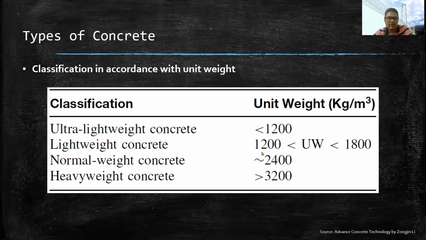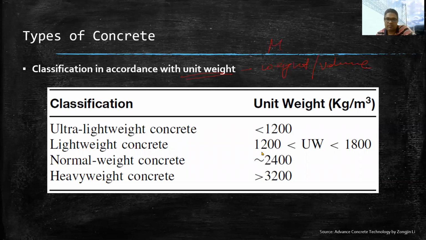Hello, welcome back. So in this part, we will discuss the types of concrete based on various criteria. In the first criteria, I will explain the types of concrete based on unit weight. Unit weight is basically weight per unit volume, weight of any material per unit volume.